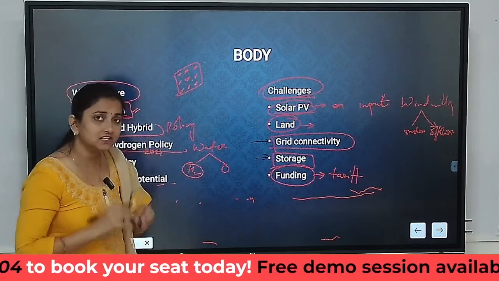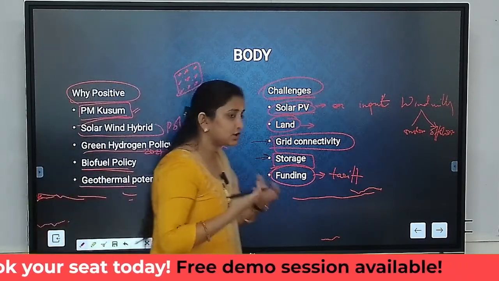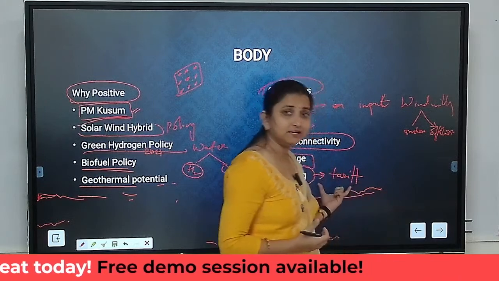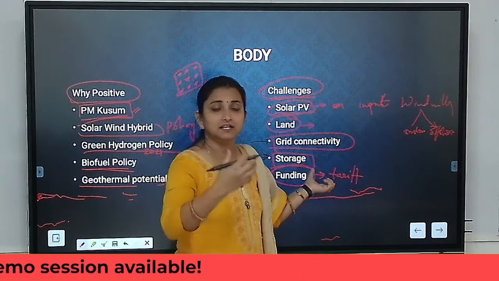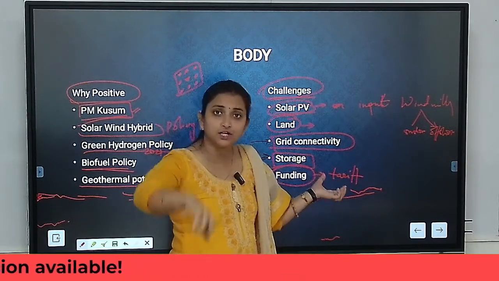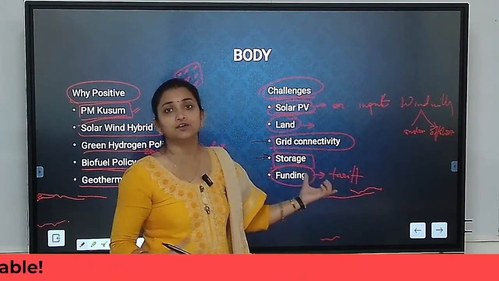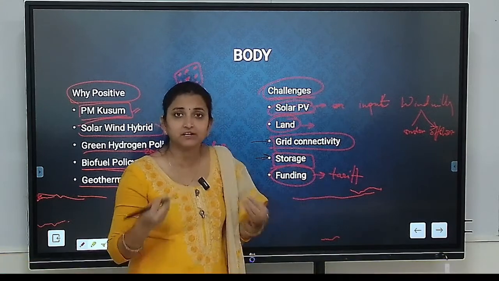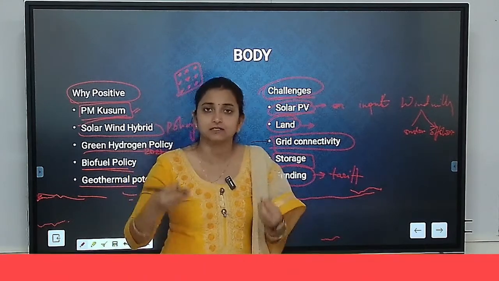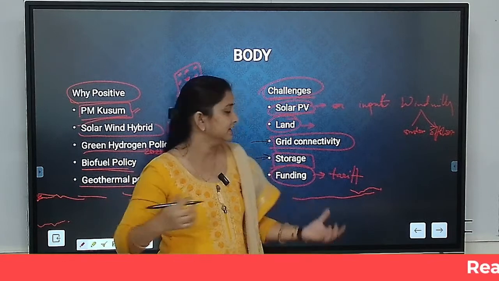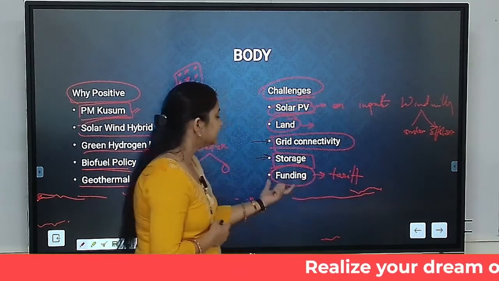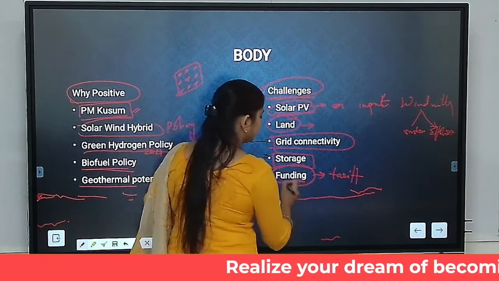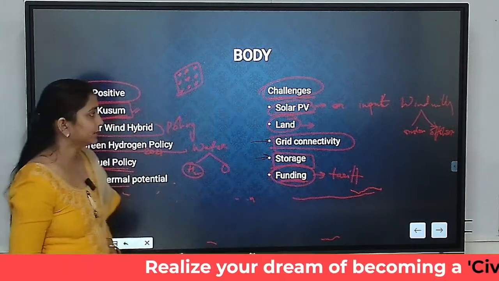Now because the energy is subsidized, the extra money that the government has to get is overcharged, and they are asking the generator to reduce the charges. Now the generator cannot reduce the charges because that is the remunerative price. Whatever they are generating, at least the minimum they should be getting out of it, right? So right now they are not getting that part, that fund, and that is why funding is a very big problem in the renewable sector.